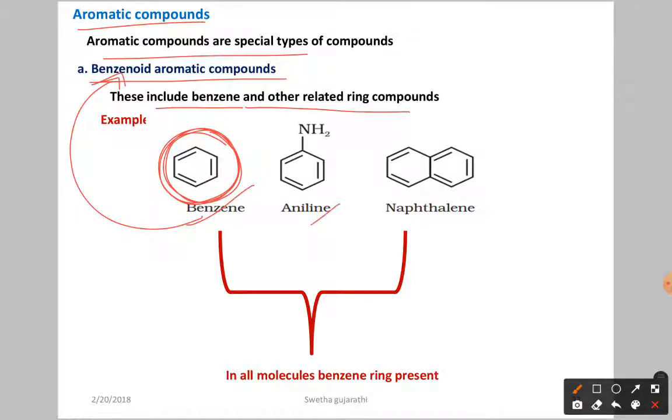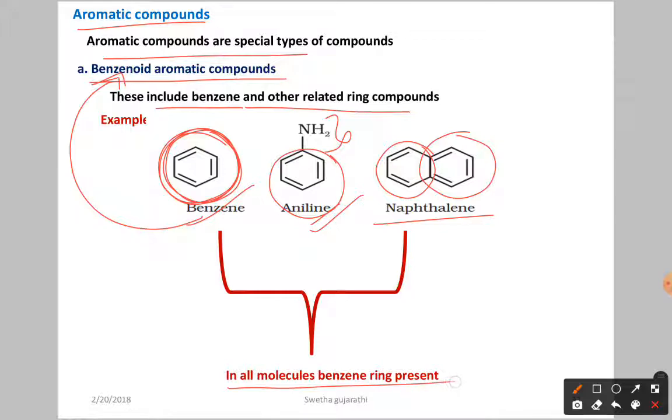Here you can see aniline. This is the benzene ring having the NH2 group, called aniline. If two benzene rings are fused together, it is called naphthalene. So what you have to observe is that in all these molecules a benzene ring is present. Compounds with this type of ring are called benzenoid.